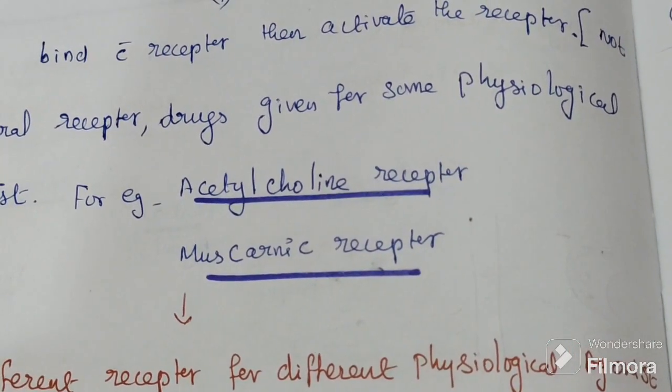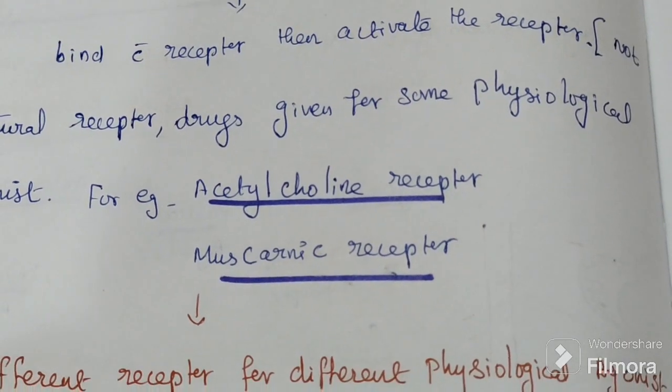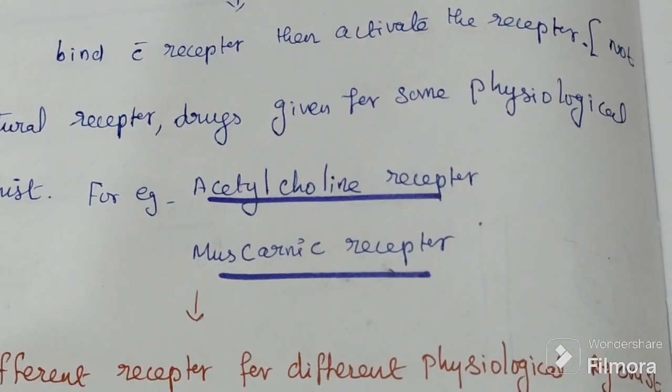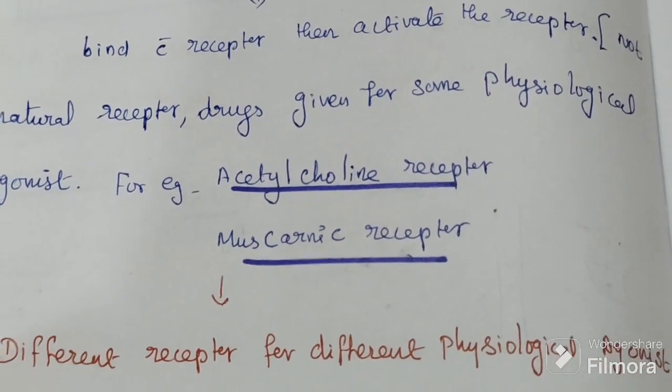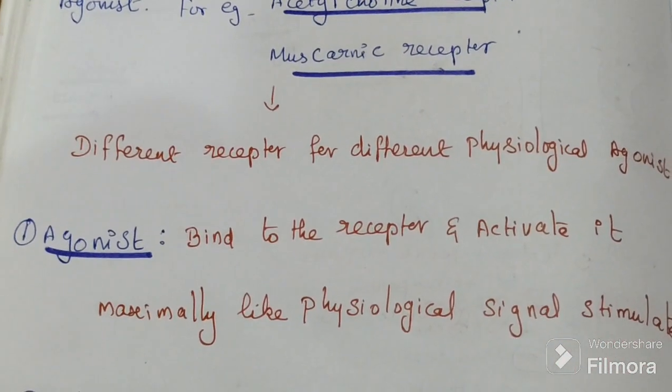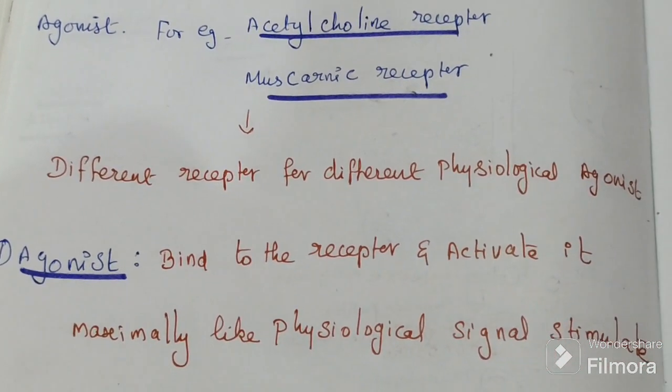So different types of receptors have different physiological agonists, but now the drug is present, so based on their intrinsic activity, there are four types of drugs.